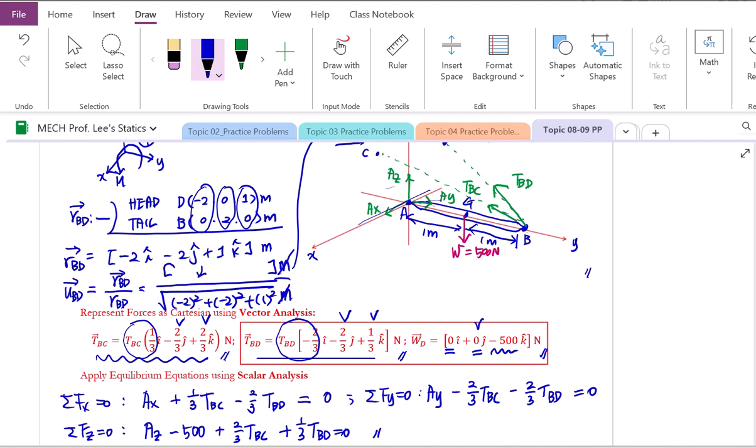500 newtons will create moment about x-axis. Yes, because this line of action of W is not passing through the x-axis, but also it is not parallel to x-axis. Therefore, it will create moment about x-axis. Therefore, who is the moment arm? Moment arm must be perpendicular to the axis we are considering, therefore x, and also perpendicular to the line of action of the force. Who is it? Z. Therefore, we have to read y coordinate in terms of the moment arm for this W about x-axis. This 1 meters will be the moment arm.